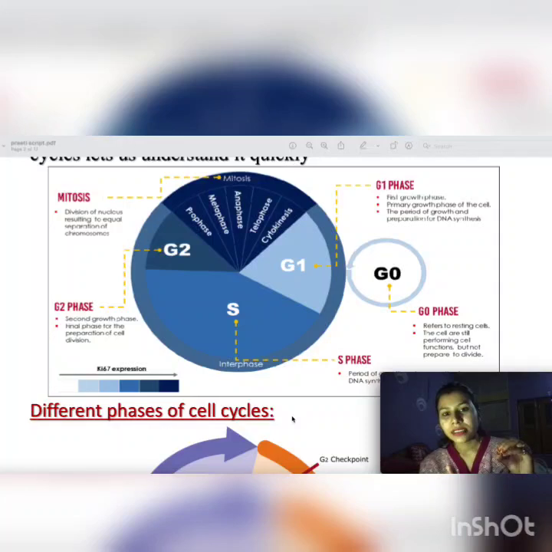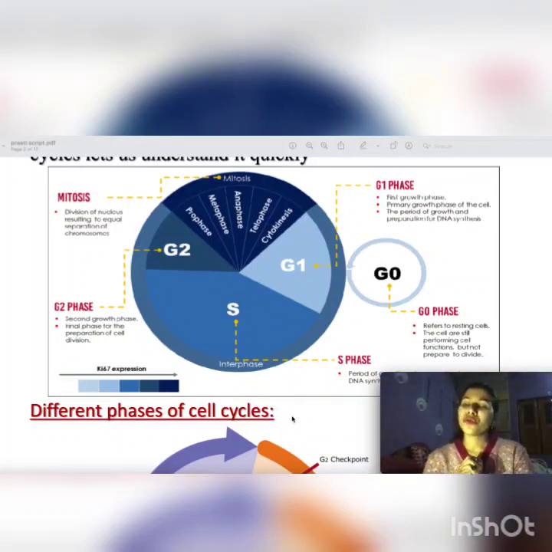So first, I'm sure you all are clear that in G1 phase there is no synthesis of DNA. Only the cell will grow, metabolically active. It will grow in size, and then it will come to the G0 phase. If some cell like a nerve cell doesn't want to grow, doesn't want to divide, there will be no synthesis of DNA.